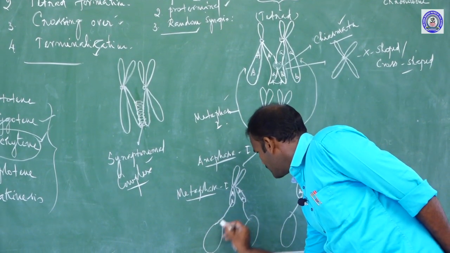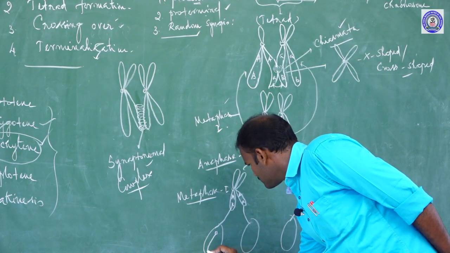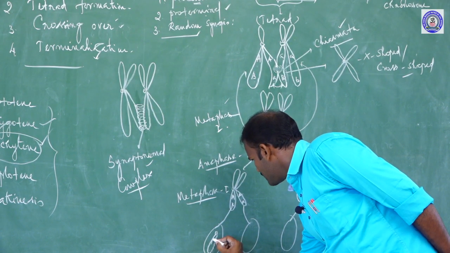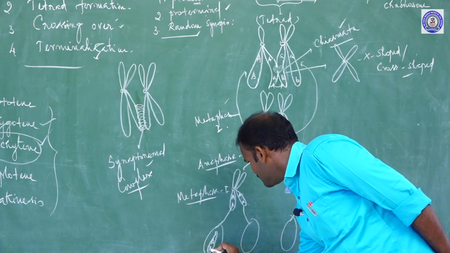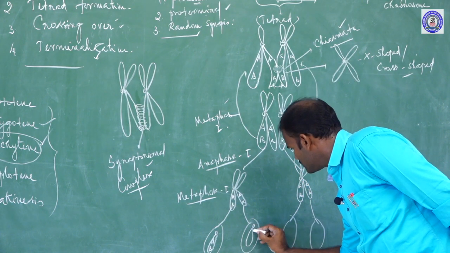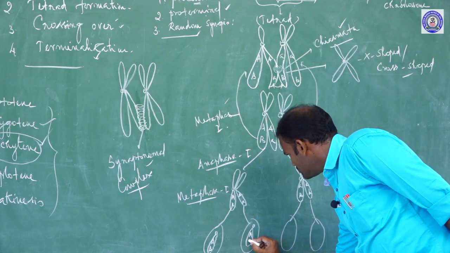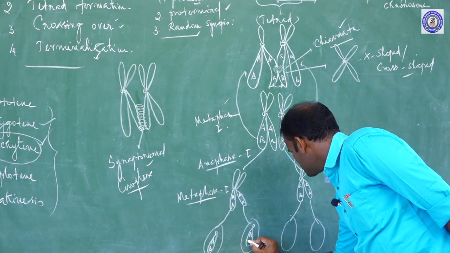Yes, here only one chromosome takes place. Capital A, capital B. Here another one is capital A, small b, small a.